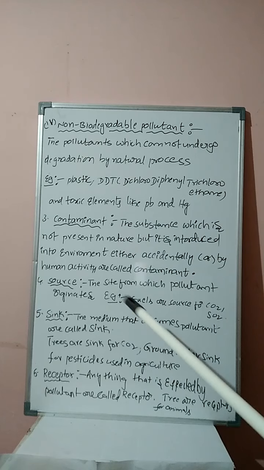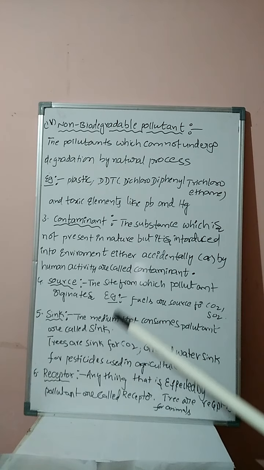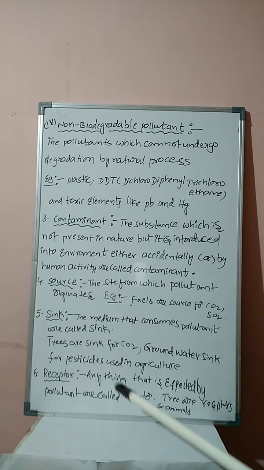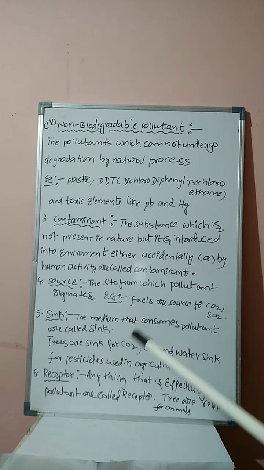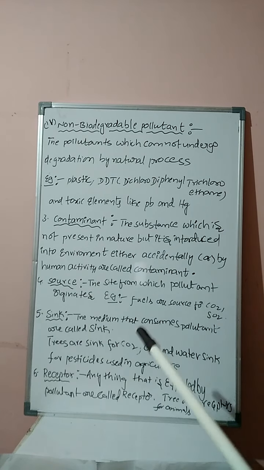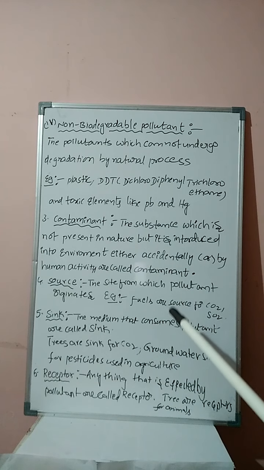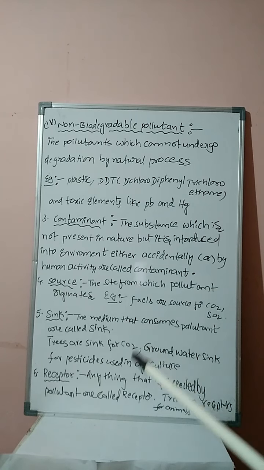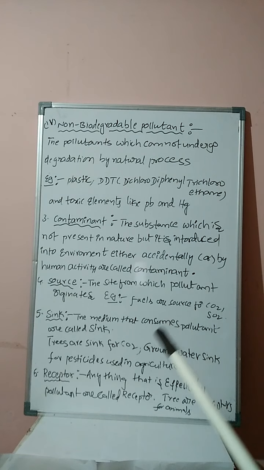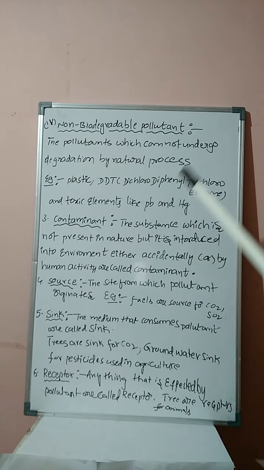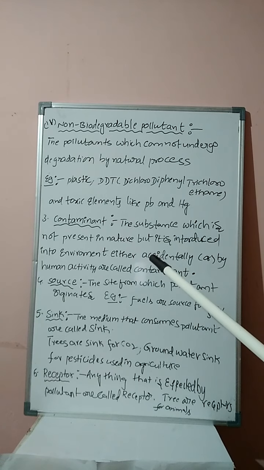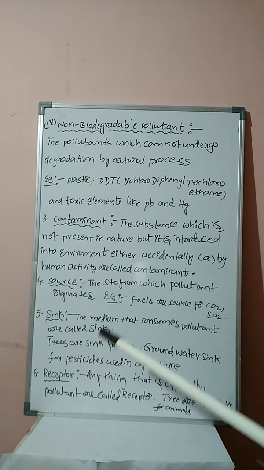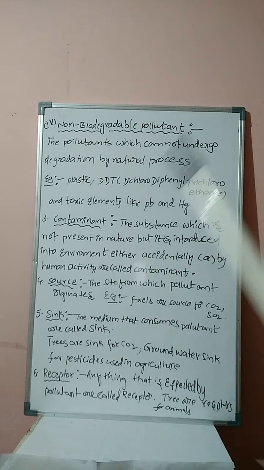Here, observe, students, the sink and receptor difference. A sink can absorb the pollutant. A receptor is affected by the pollutant. Sink consumes the pollutant. Receptor is affected by the pollutant. Therefore, students, that is about non-biodegradable pollutant, contaminant, source, sink and receptor.